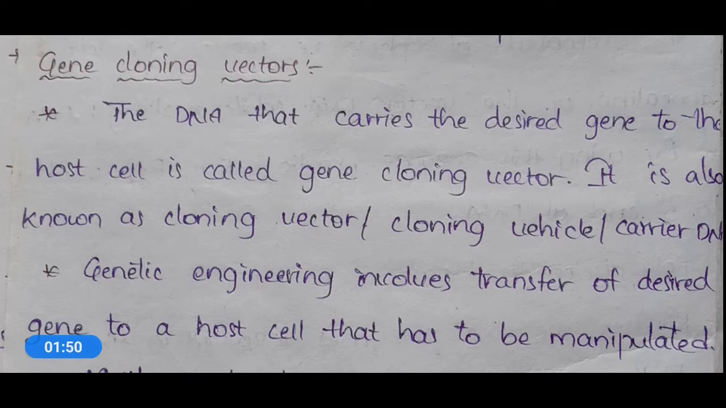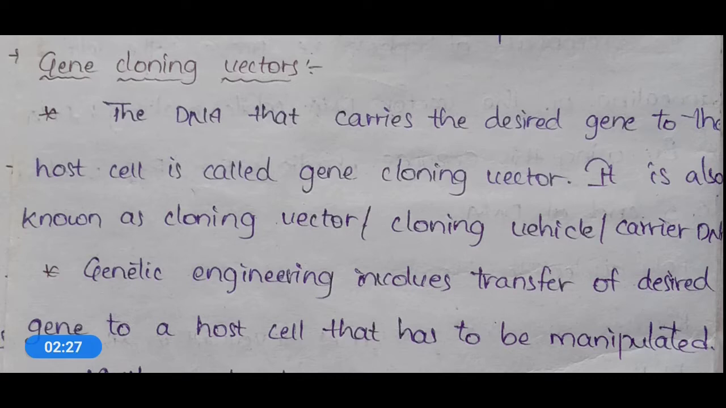We simply call these vectors cloning vehicles, cloning vectors, or DNA carriers. These are the different names with which we call these vectors. And if we see the definition of vectors, the DNA that carries the desired gene to the host cell is called a gene cloning vector.